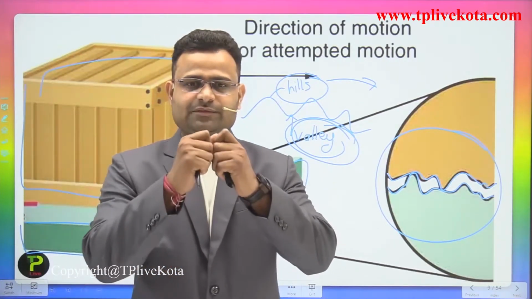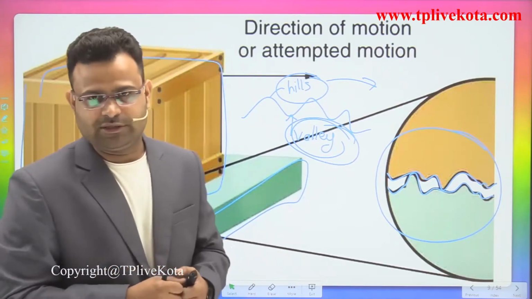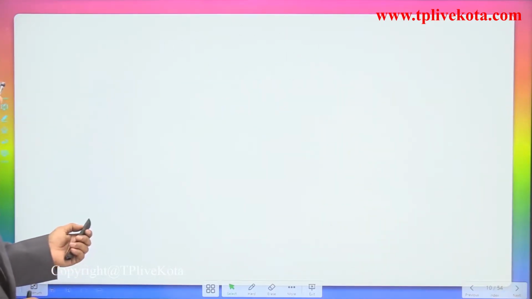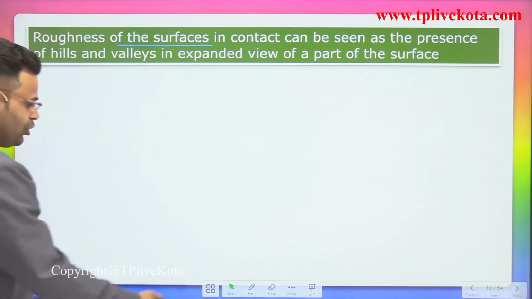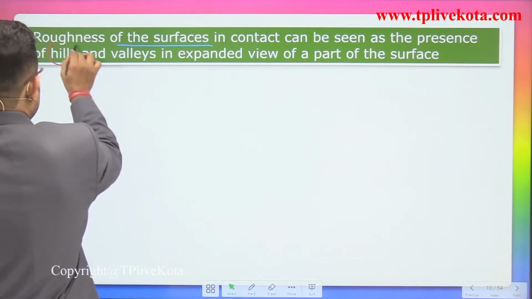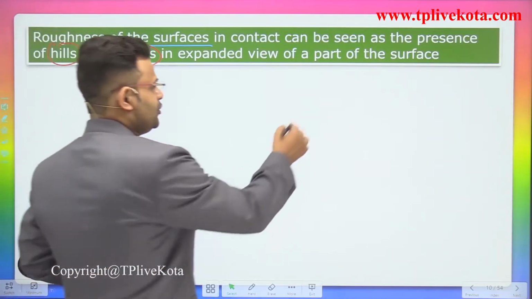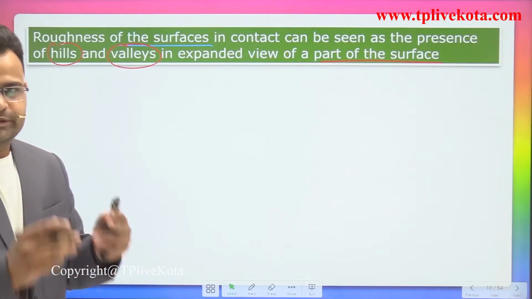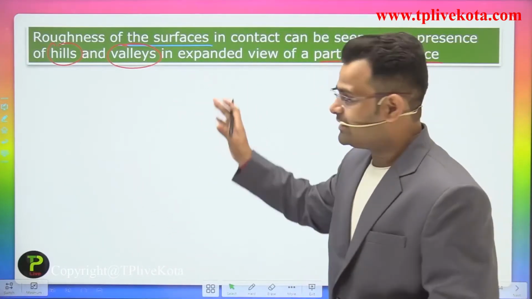If some hills are forming and some valleys are locked to each other, that is called the interlocking of surfaces. So the roughness of the surfaces in contact can be seen as the presence of hills and valleys in an expanded view of the part of the surface. In the previous slide we expanded that particular point and you see there is some roughness present in the form of hills and valleys.